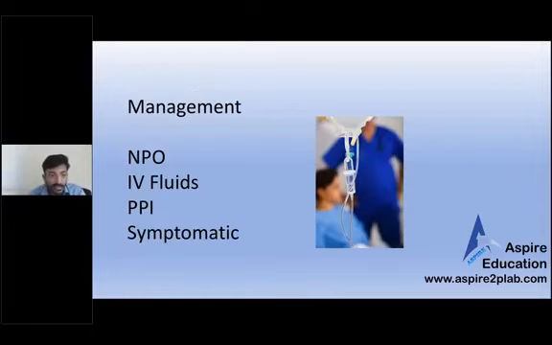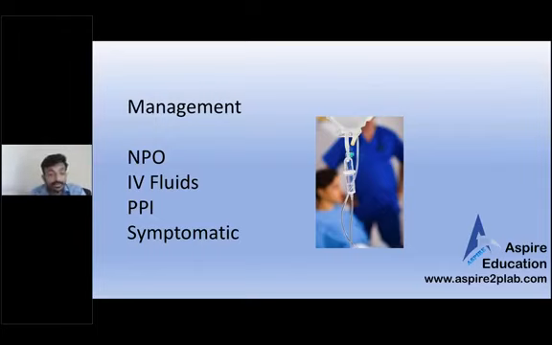So the treatment is NPO. Don't forget to tell the patient nil per oral, because we need to do endoscopy, and for endoscopy you need the patient nil per oral. Then IV fluids, PPIs and symptomatic treatment. One thing: we don't usually give PPI straight away, because if you give PPI before doing endoscopy, you may mask the findings and not get the exact finding during endoscopy. So we usually give PPI after endoscopy. Mention PPI and acid suppression, but after endoscopy.